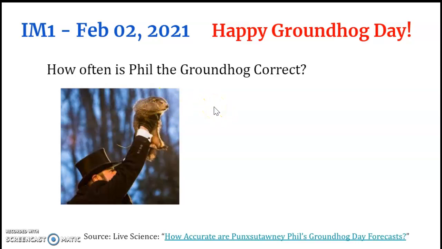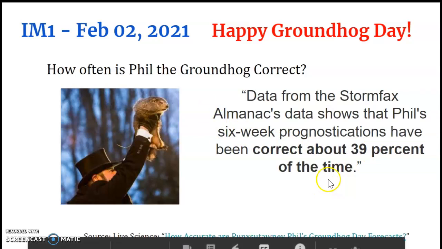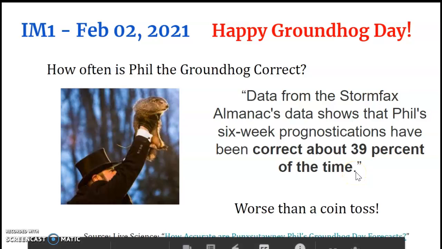How often is Phil the groundhog correct? It turns out he's only correct about 39% of the time in predicting correctly whether you're going to have a long winter or short winter. And that is worse than a coin toss. So you want to toss a coin and say, oh, is this going to be a long winter or is it not? But it's fun anyway.